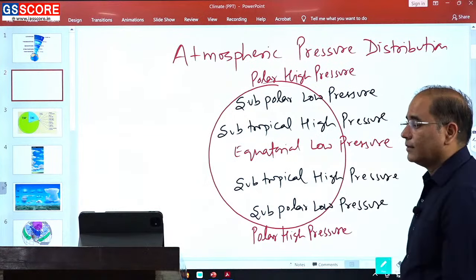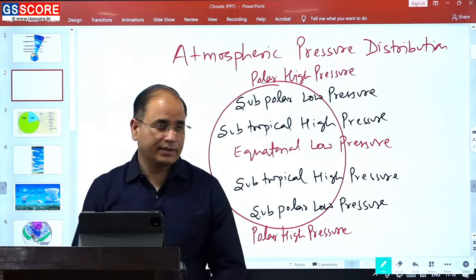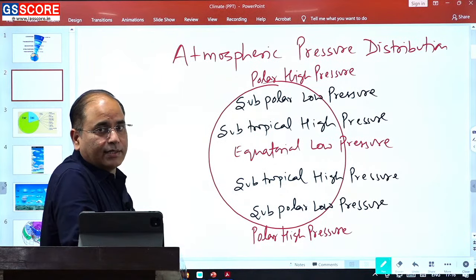So these are the pressure belts that are present on the Earth's surface. So there are 7 pressure belts that have developed.